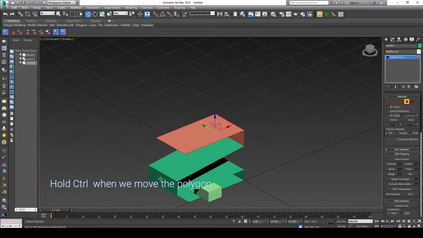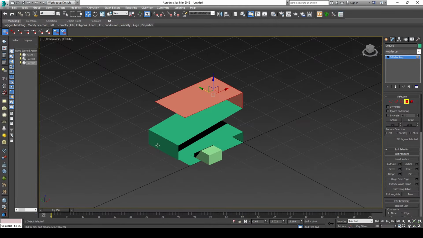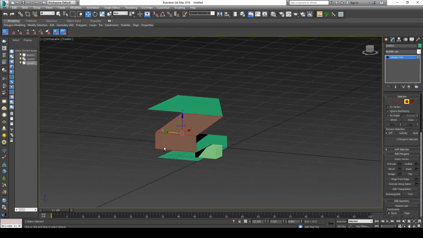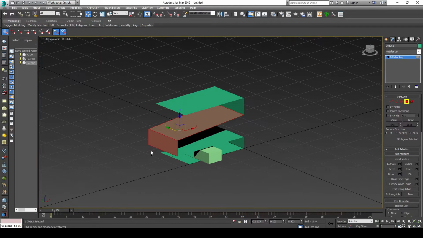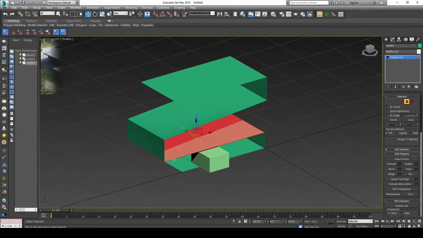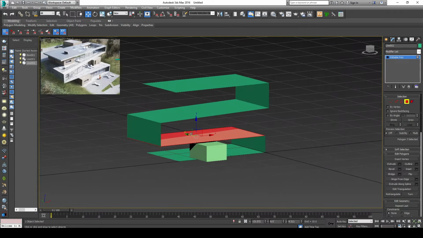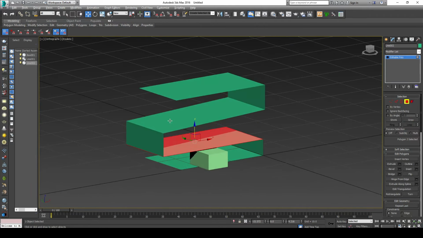Okay, I'll try to follow the photo. Okay, this one here, select this one, and then we move this one to the front a little bit. We'll try to make it the same as the photo. I think this part is not necessary. Okay, this one here. Okay, we move it down a little bit. Oh no. Okay.